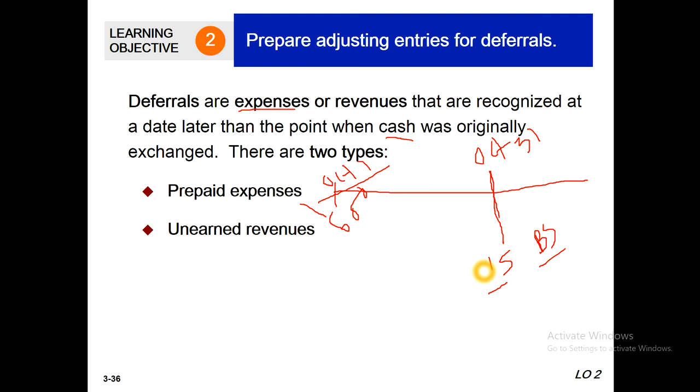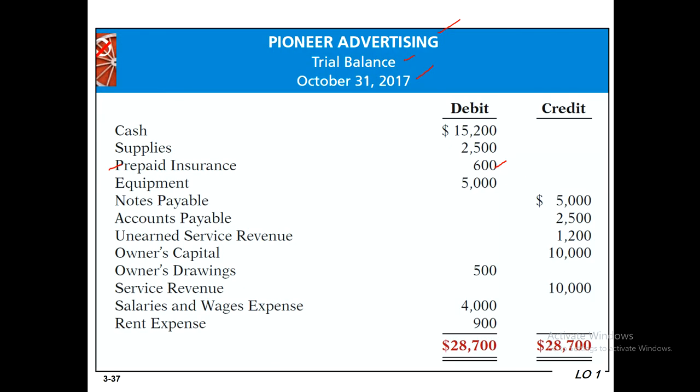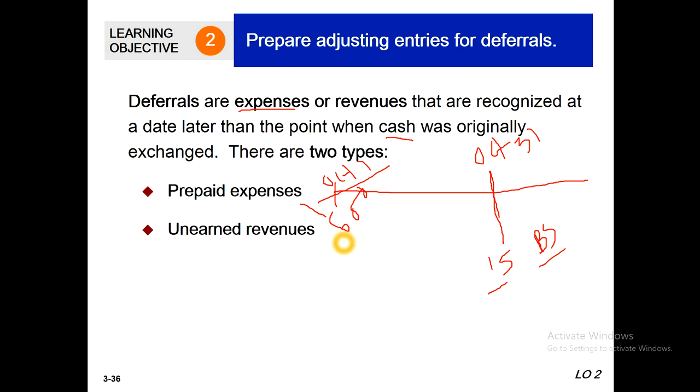That means prepaid insurance 600. Deferrals are expenses that are recognized at a later date. Later date means 31st October, when we prepare our financial statements, that means income statements or balance sheet. So prepaid 600.